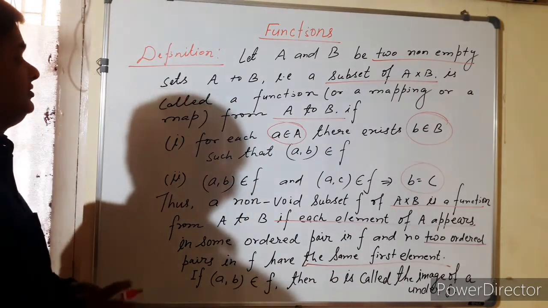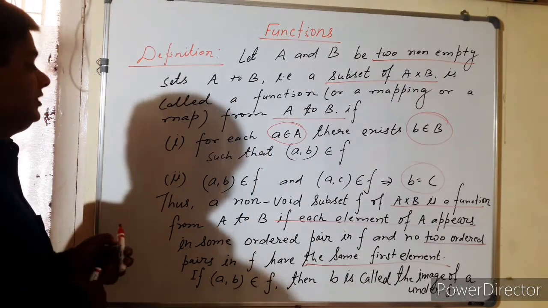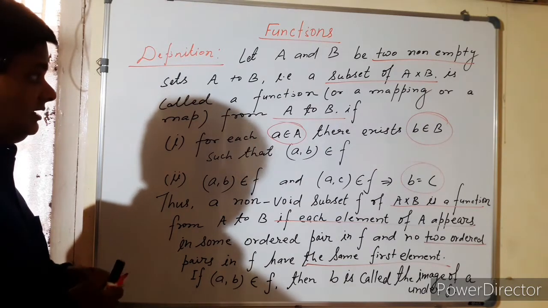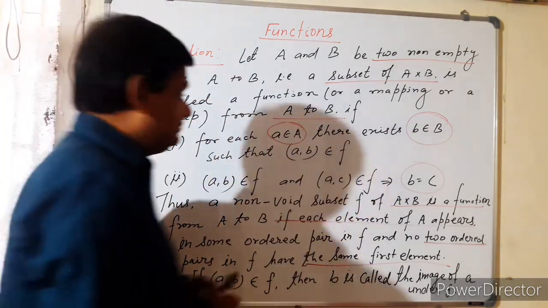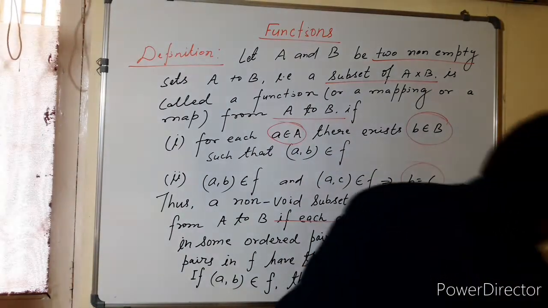So see here, this is the definition of a function. Now I am giving an example here.